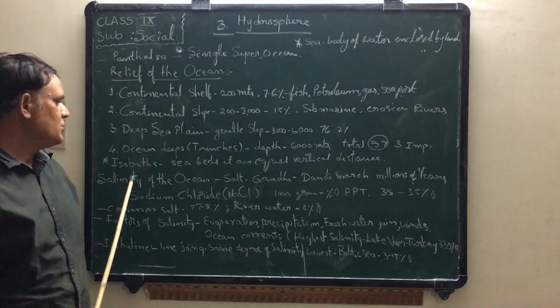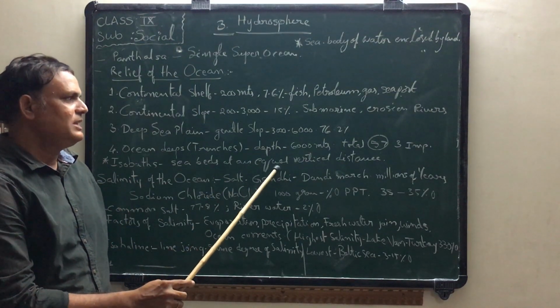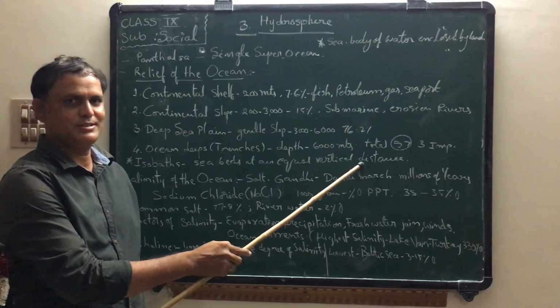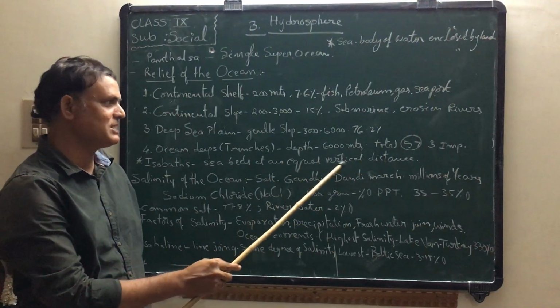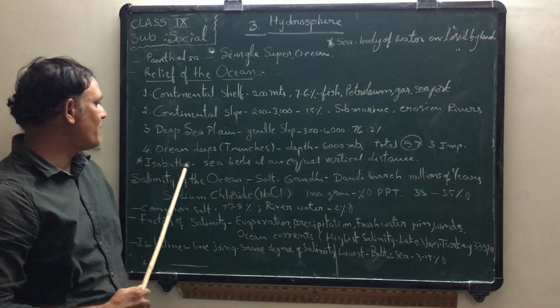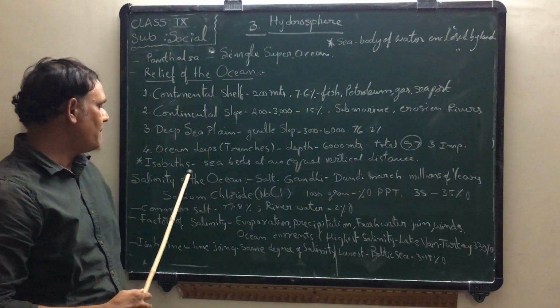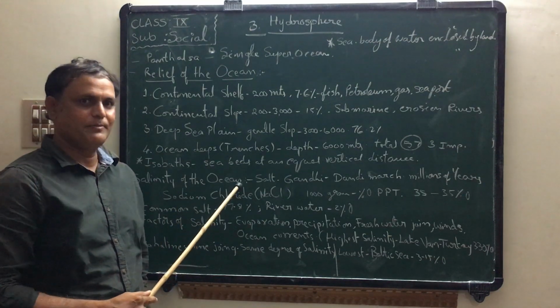Isobaths. Isobaths are lines joining seabeds at an equal vertical distance. So they are called isobaths.